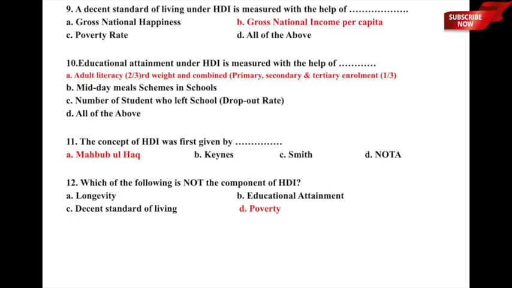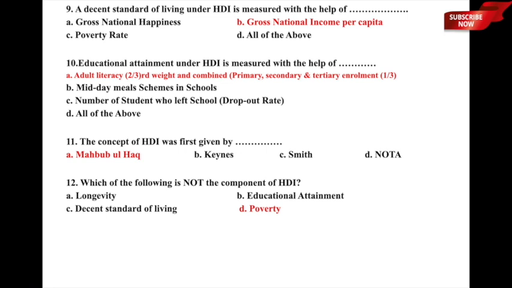Let us now move to question number 9. A decent standard of living under HDI is measured with the help of what? A, gross national happiness, B, gross national income per capita, C, poverty rate, or D, all of the above. So here again, under HDI, if you are interested in finding out a decent standard of living with respect to population, then you have to understand the concept of gross national income per capita, because that is usually used to denote the decent standard of living. So option B, gross national income per capita, or GNI per capita, is the correct answer to this particular question.